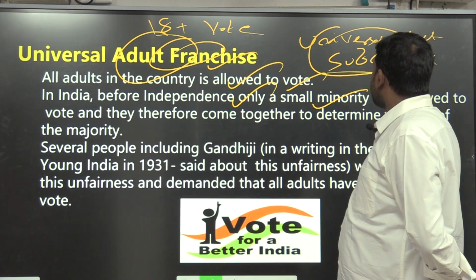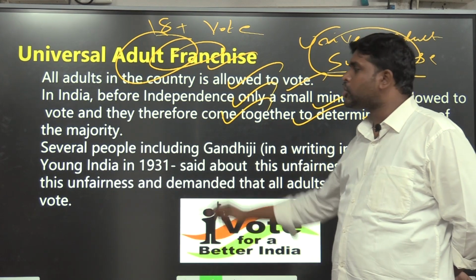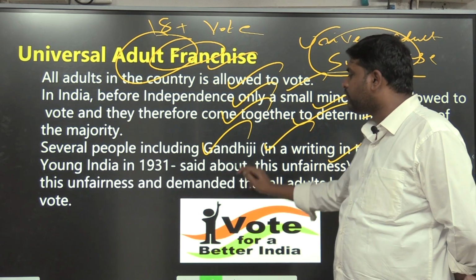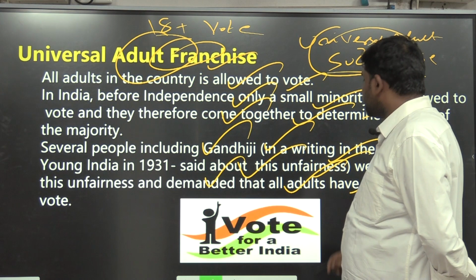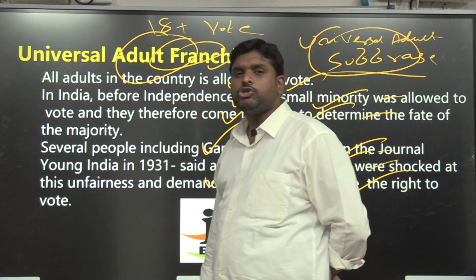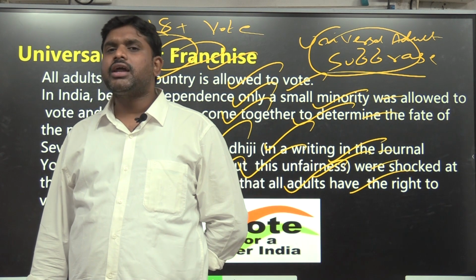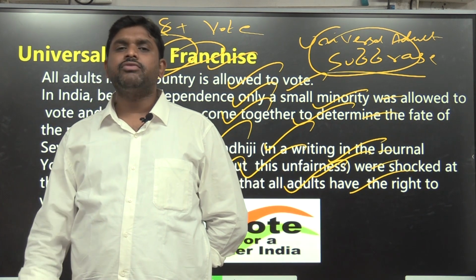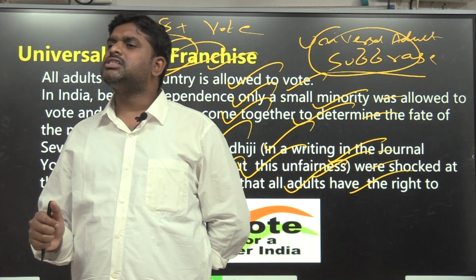Before independence, only a small minority was allowed to vote, and they came together to determine the fate of the majority. Several people, including Gandhiji, writing in the journal Young India in 1931, were shocked at this unfairness and demanded that all adults have the right to vote. After the Constitution of India, under Articles 324 to 329, mainly under Article 324, universal adult franchise, universal adult suffrage was ensured.